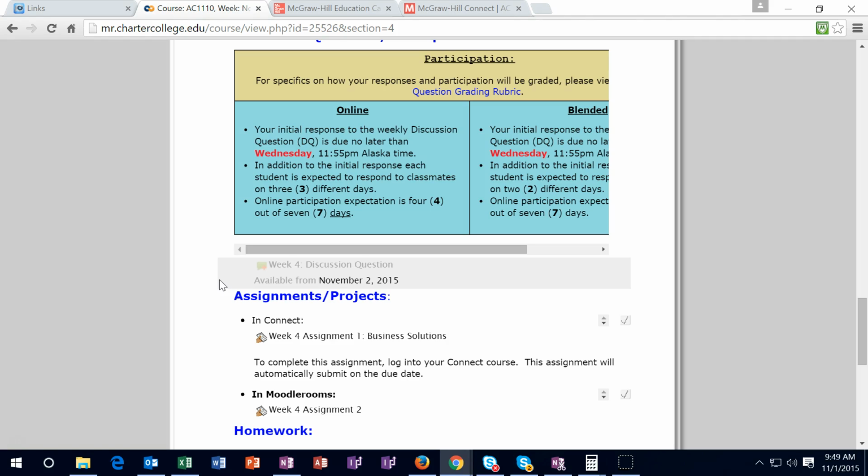Remember that you can't really lose credit on a post. You could get no credit on a post if it doesn't add to the conversation, but you can't really get negative points on the posts. The discussion forums are different in that the points accumulate upward, so they only go one way, they go up until the full credit is achieved, and then you get full credit. So remember that as we go.